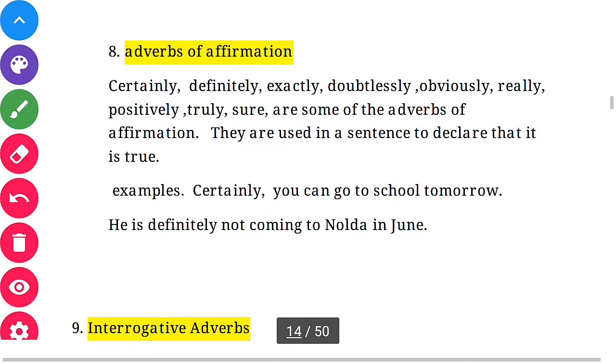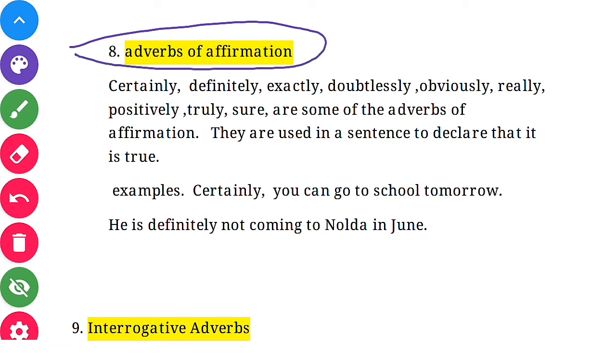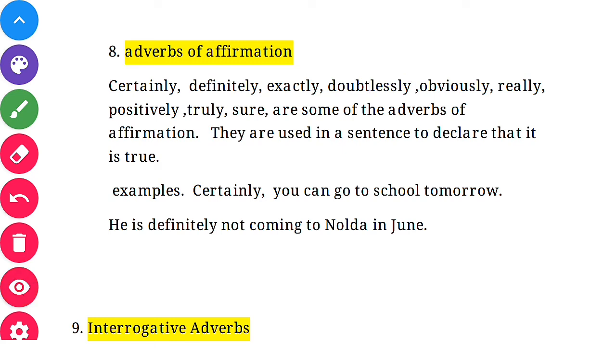Now the eighth point is adverbs of affirmation. Where negation had the meaning of not, adverbs of affirmation have the meaning of yes. So there are some positive things. See, words like certainly, definitely, exactly, doubtlessly, obviously, really, positively, truly, sure are some of these words which show affirmation.